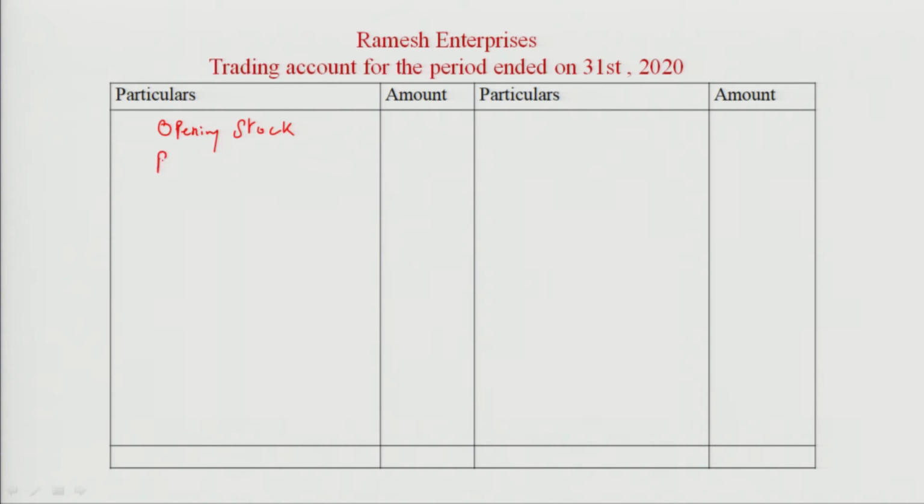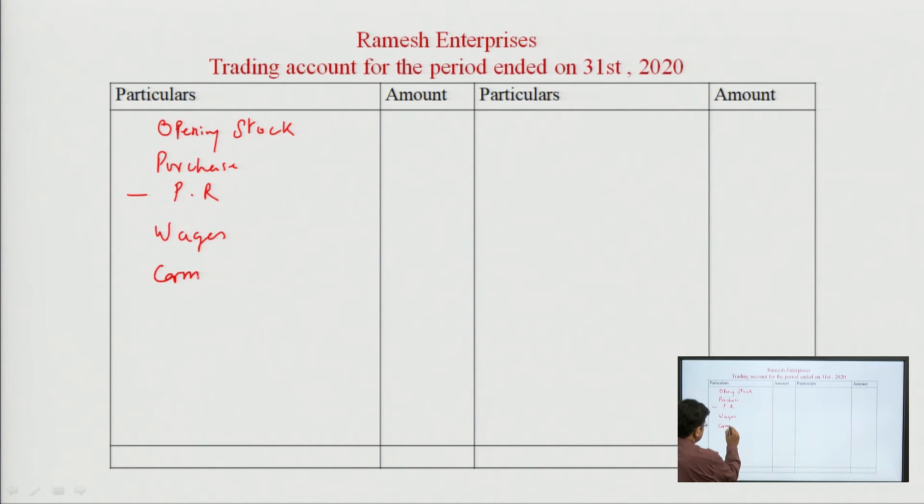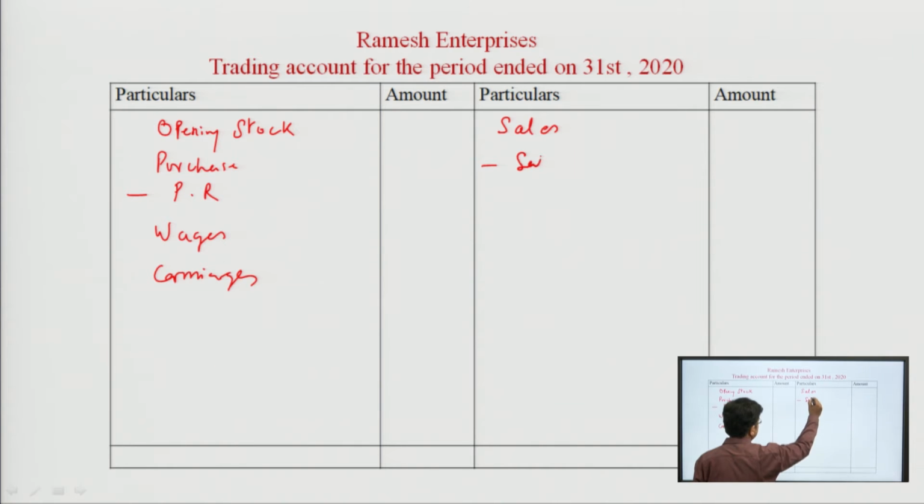Then purchase, less purchase return or return outward, wages, carriage if any. Similarly, sales, less sales return or return inward, closing stock.